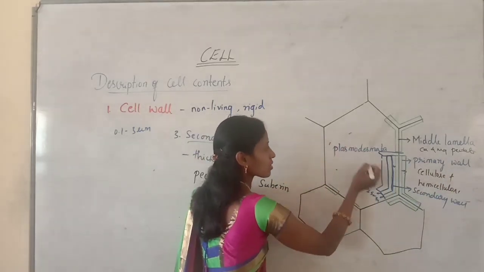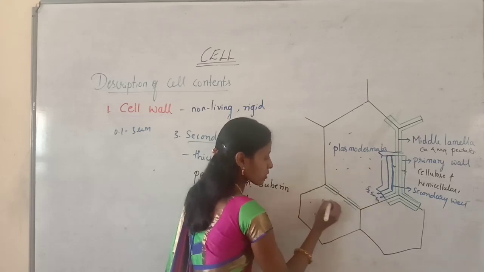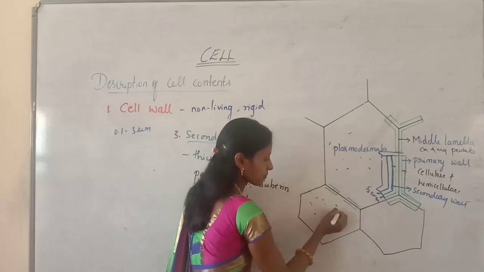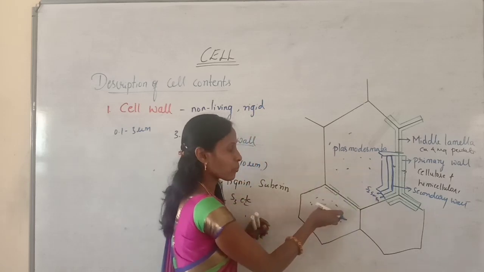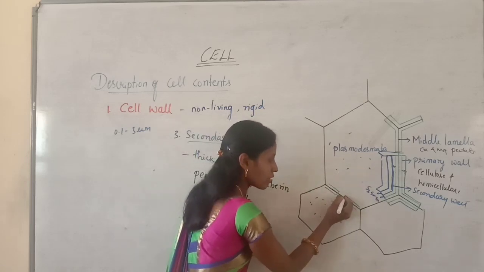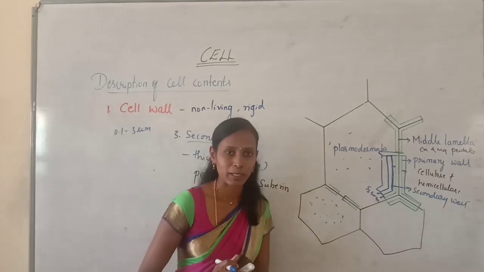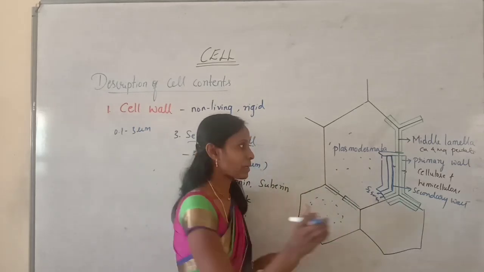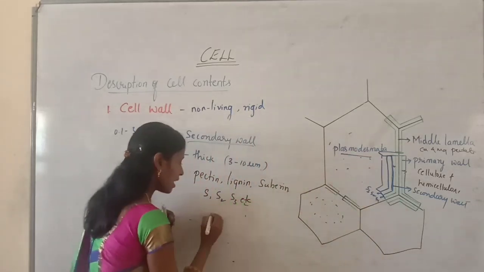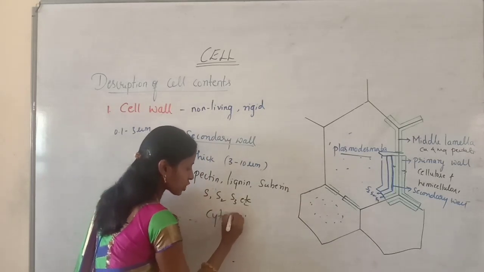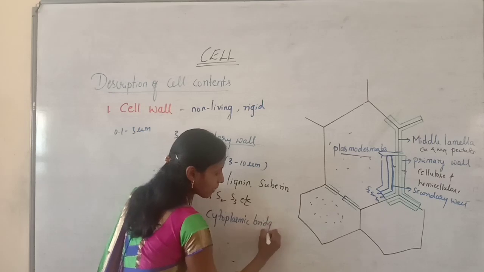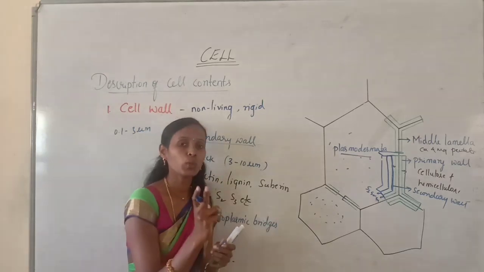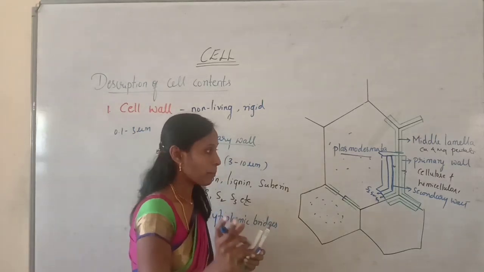See, here there is cytoplasm, and here also cytoplasm is present, and the cytoplasm of this cell can be connected with this cell with the help of plasmodesmata. So plasmodesmata are considered as cytoplasmic bridges between two adjacent cells.